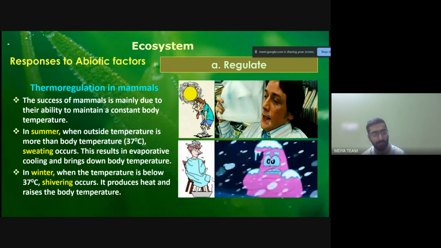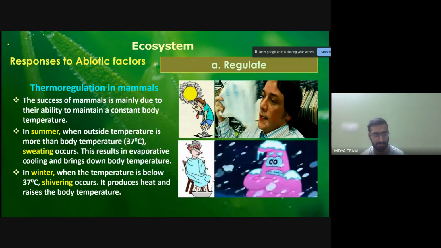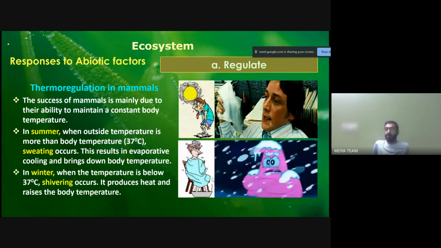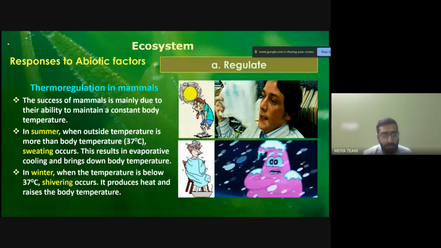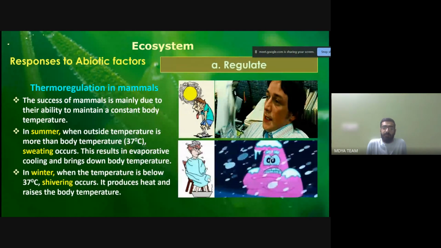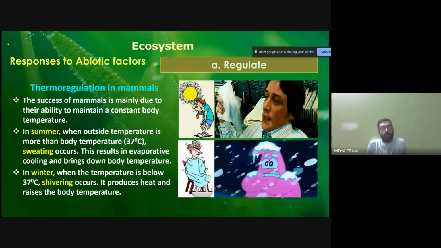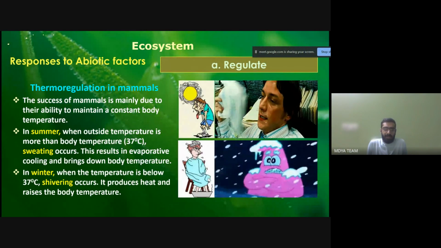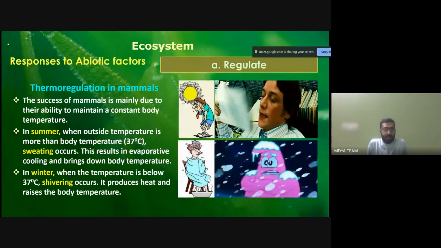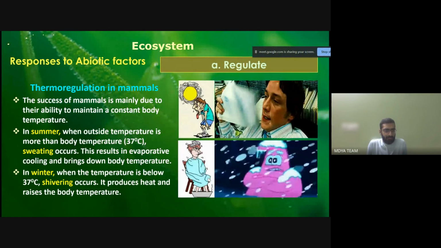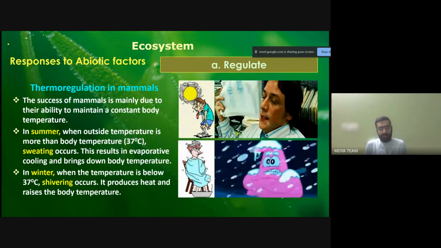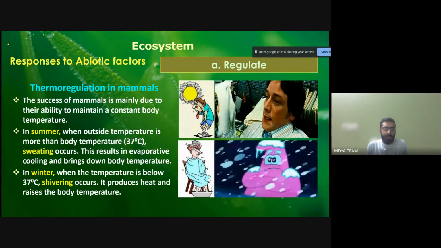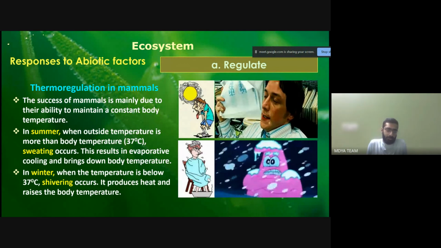This results in evaporative cooling and brings down the body temperature, because in summer the outside temperature is very high. It could be almost 38 degrees, 40 degrees or more, okay? So due to the external hot temperature, the body temperature also rises. To compensate for that rise, the process of sweating starts. When it starts, it results in evaporative cooling. When sweating happens, the liquid is evaporated towards the atmosphere, and that cools down the body temperature.